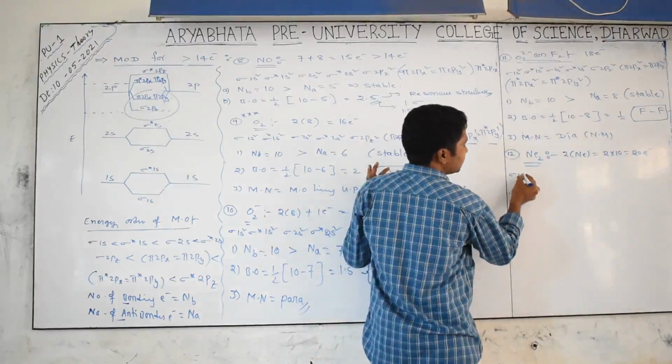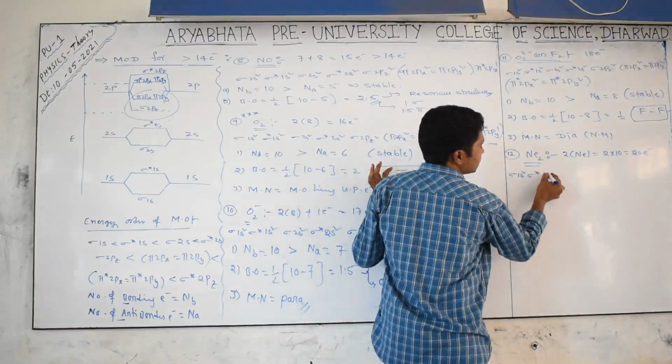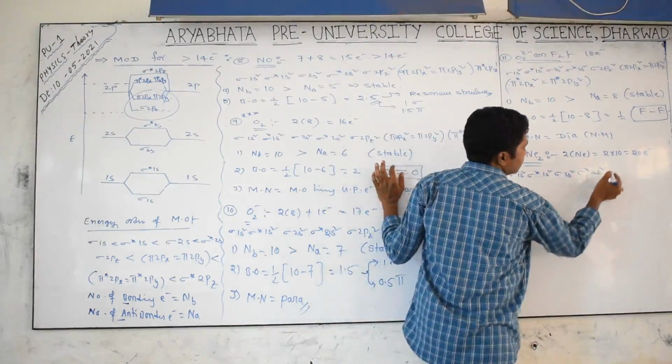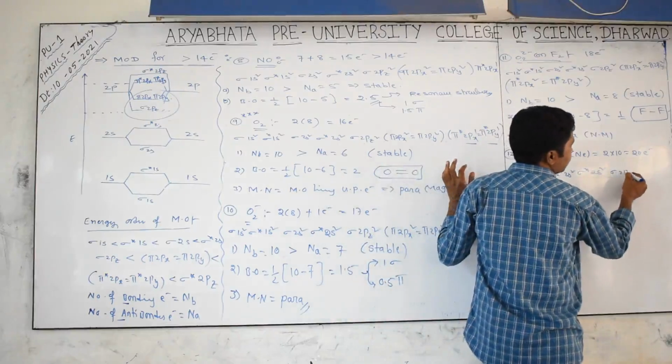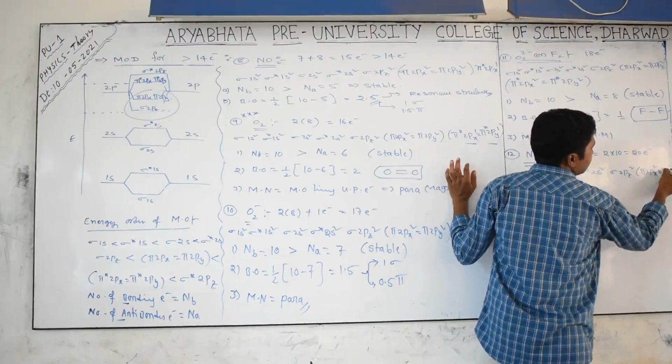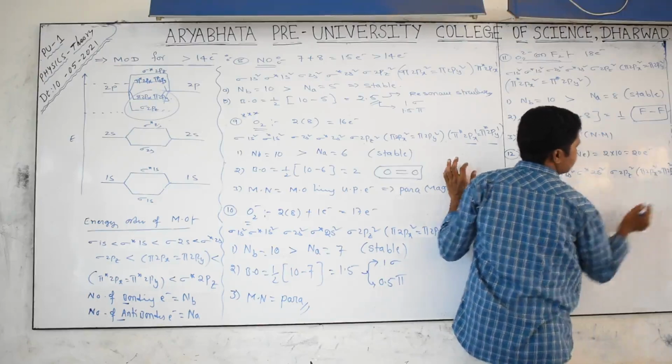Then what are we getting? Sigma 1s2, sigma star 1s2, sigma 2s2, sigma star 2s2. After that sigma 2pz2 and pi 2px2 equals pi 2py2.